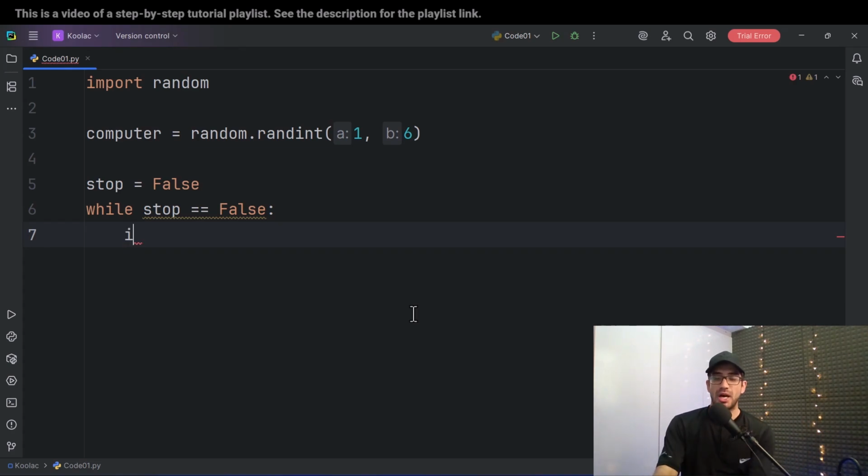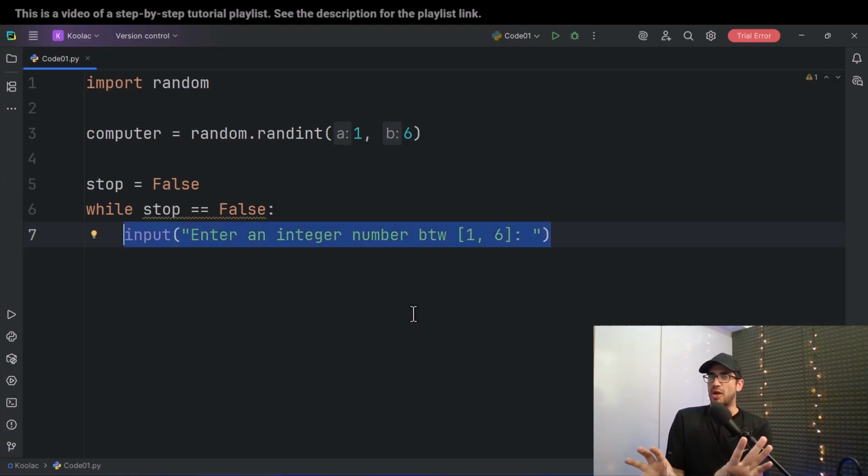First of all, I want to take an input from the user. And for example, this is the message that I want to give to the user: Enter an integer number between 1 to 6. There we go. And after that, as you know, when the user passes something to the input function, this input function is going to consider the string of that thing.